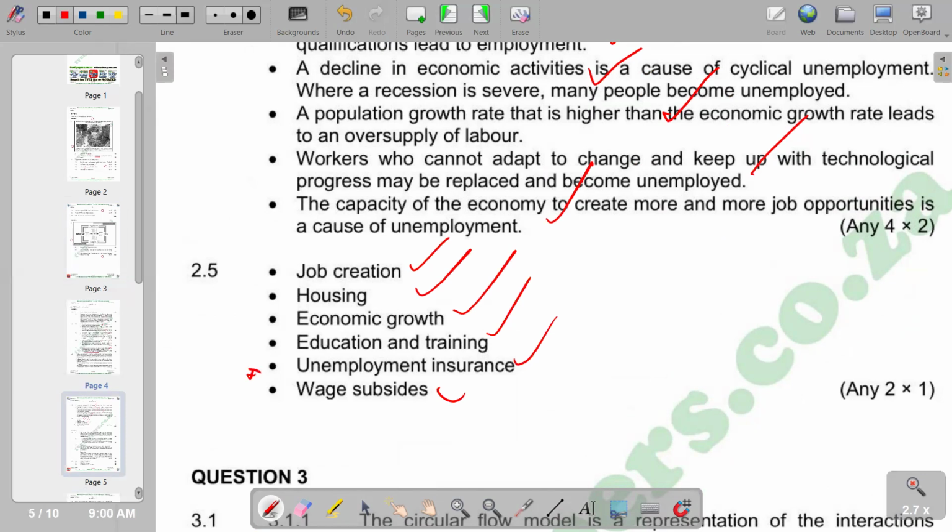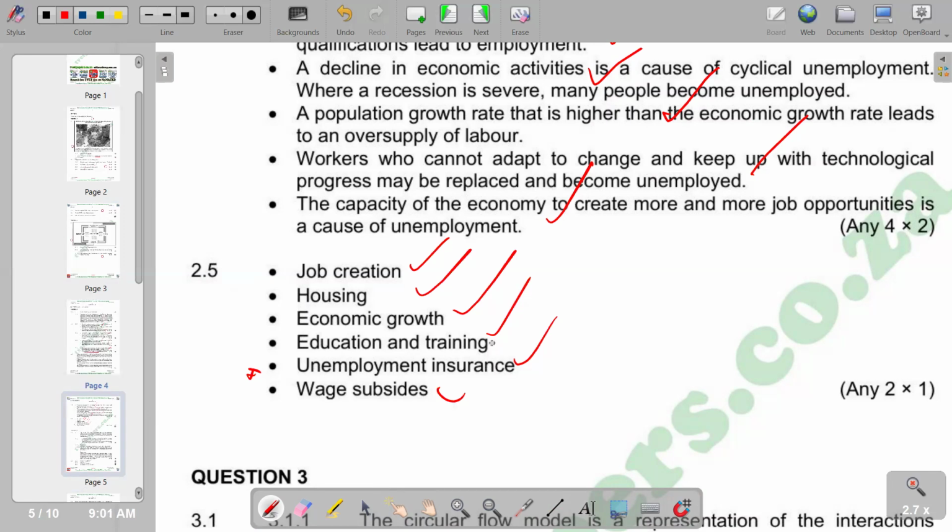When you look at unemployment insurance, it is basically funded by the government. The government provides short-term financial assistance to workers who lose their jobs. That is the unemployment insurance.